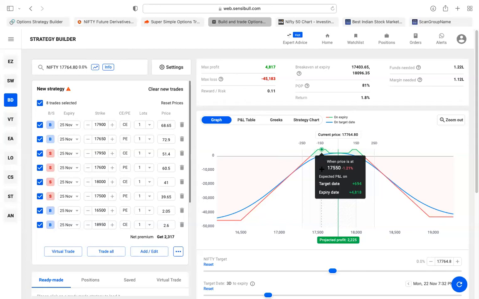8 items. Investment is 1.12, almost 1.2 lakhs. So I can tell you 2,000 rupees per week, you can achieve it most of the weeks. So that's what this strategy is. Sometimes there may be loss also, right? If there is a 2,000 minus, exit karo. And see the probability of profit, 81%. That's the greatness of this strategy.